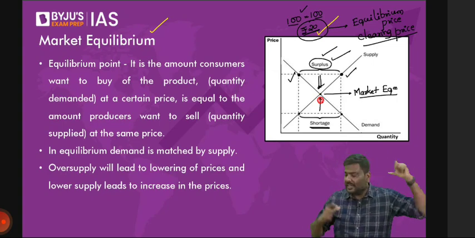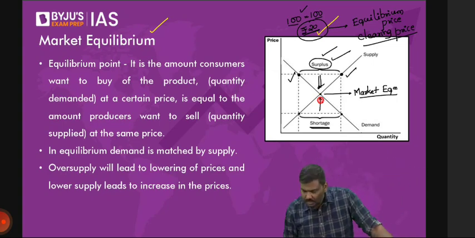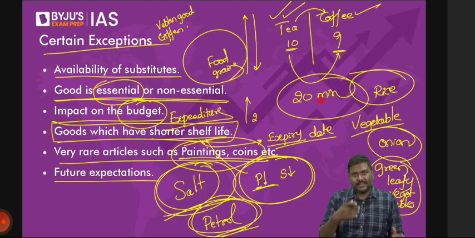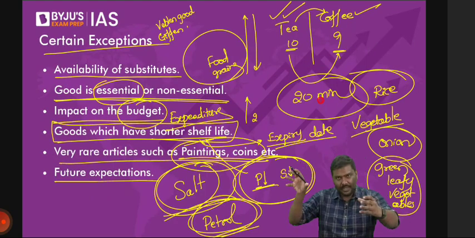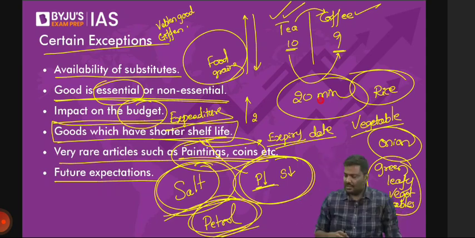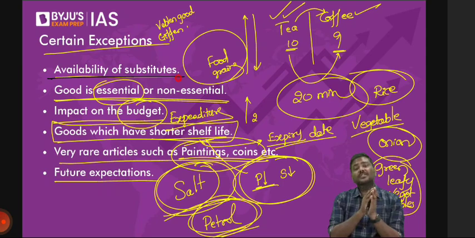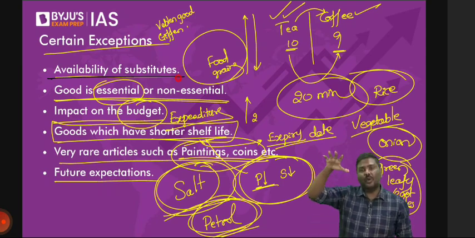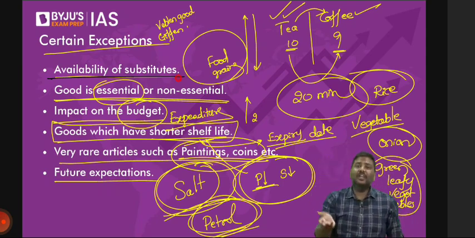Explain first exception. What is clearing price? Clearing price simply means whatever goods we are selling at X rupee, you are purchasing all the goods at X rupee. Clearing means no goods are left, everything has been purchased. Availability of substitutes: if the substitutes are easily available, the demand for one good will go down much faster. If the price of tea goes up and coffee is easily available, demand for tea will automatically go down.